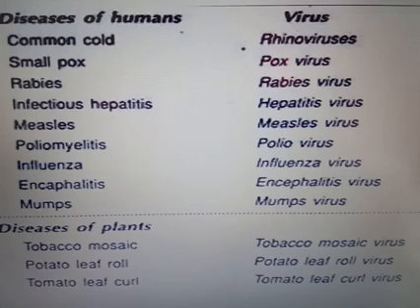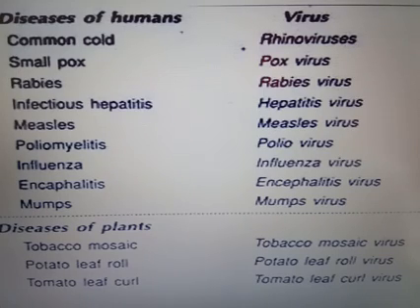Plant cell infecting viruses always have single-stranded RNA. And the viruses that infect animal cells have either single or double-stranded RNA or double-stranded DNA. Please listen carefully, it is a very important topic.